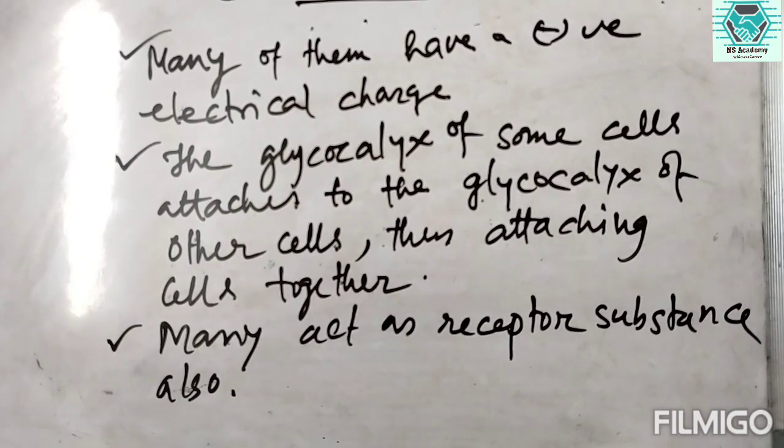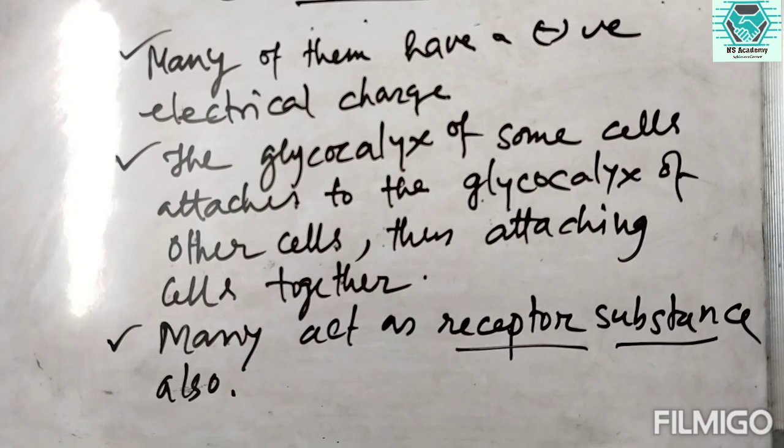The carbohydrates have negative electrical charges. The glycocalyx of some cells attaches to the glycocalyx of other cells, thus attaching the cells together. One cell can be attached with another cell by the help of this connection of the glycocalyx. Many of the carbohydrates also act as receptor substances. So the carbohydrates also have important roles in the membrane.